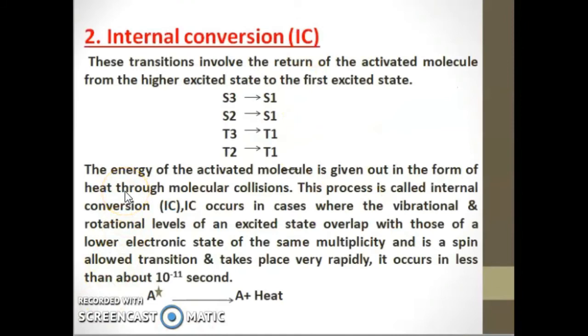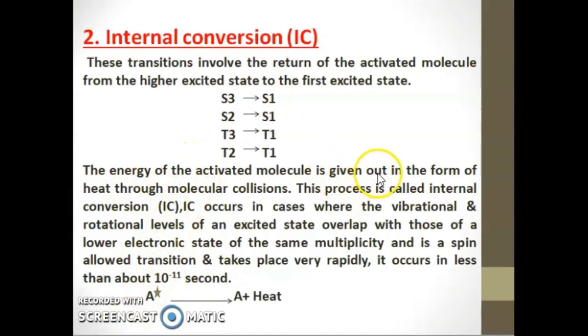The energy of the activated molecule is given out in the form of heat through molecular collision. So you can see it is A star giving A plus heat. This process is called internal conversion. This is a radiationless transition. This internal conversion occurs in cases where the vibrational and rotational levels of an excited state overlap with those of the lower electronic state of the same multiplicity and is a spin allowed transition.